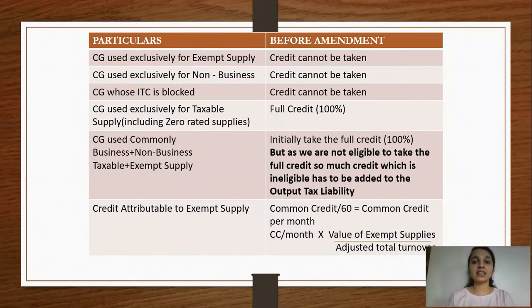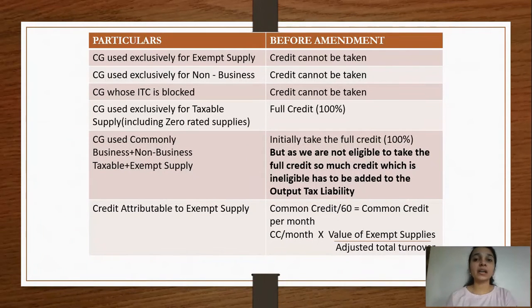Say for example the ITC on the purchase of the capital good is 1,20,000. In case you are using it exclusively for exempt supplies, there's no credit, zero. In case it is exclusively for non-business purpose, again no credit available, zero. In case the ITC is blocked, again you will not be eligible to take any credit, so again zero.